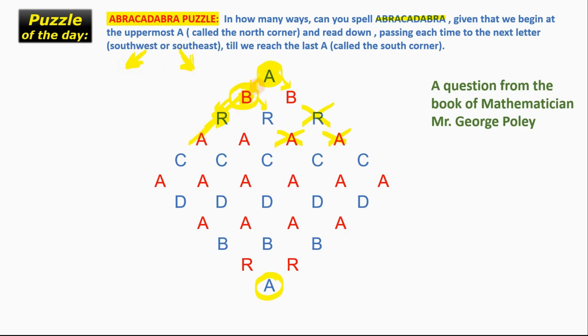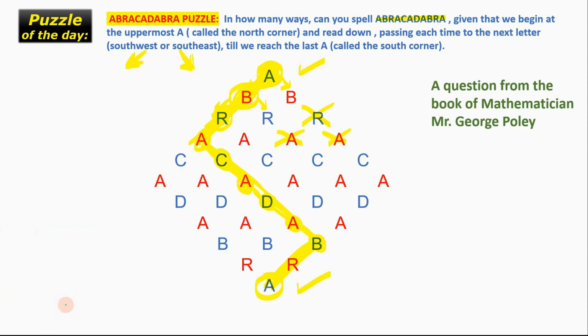Let's suppose you take this path from A to B to R to this A, and then again let's suppose you go in this southeast direction to C, again to southeast, and so onwards. And then you reach the destination like this. So this is one of the methods by which you can reach from the north corner to the south corner. But how many total number of methods are there?